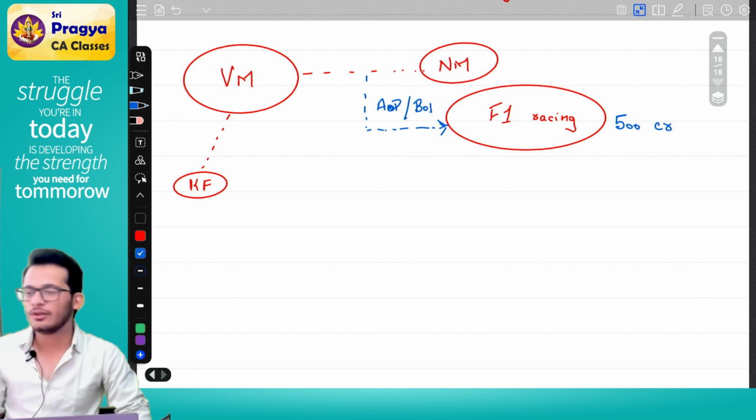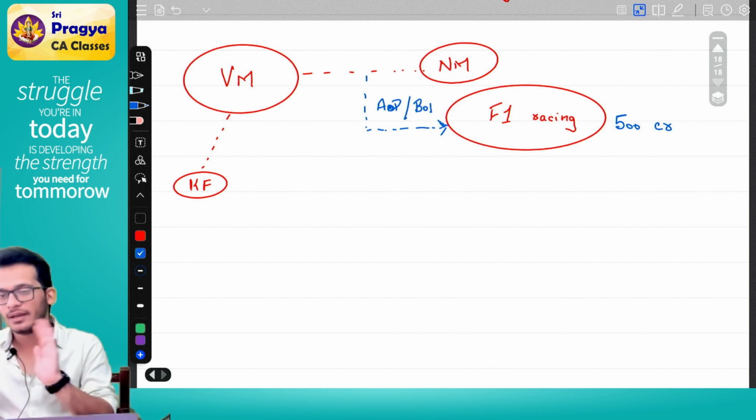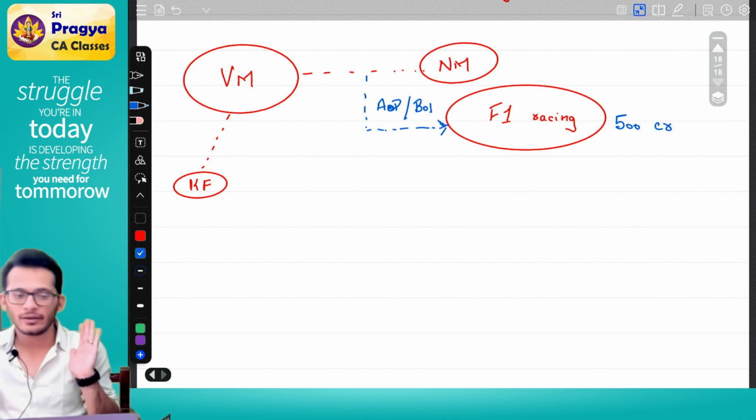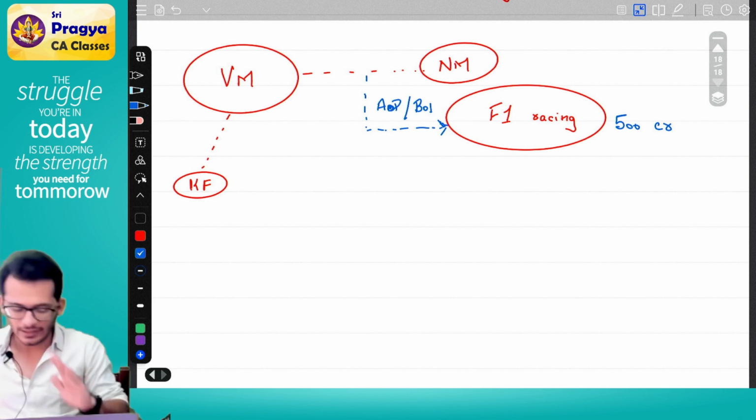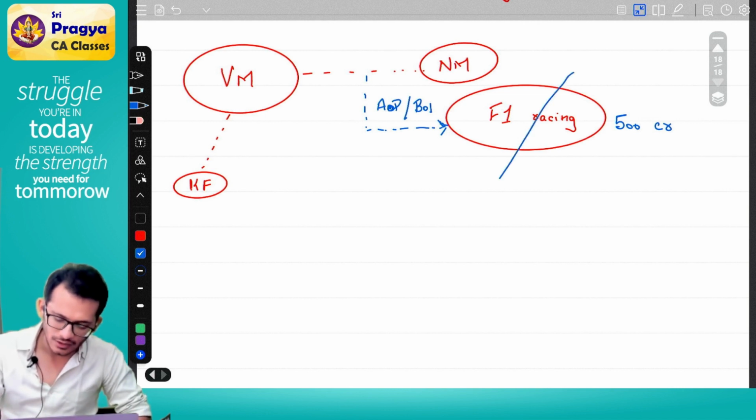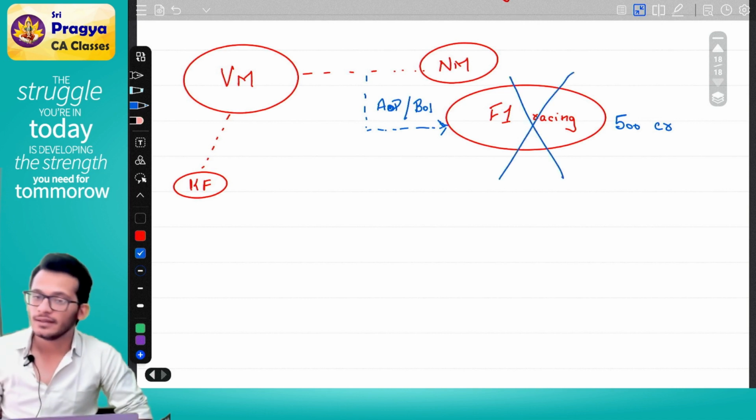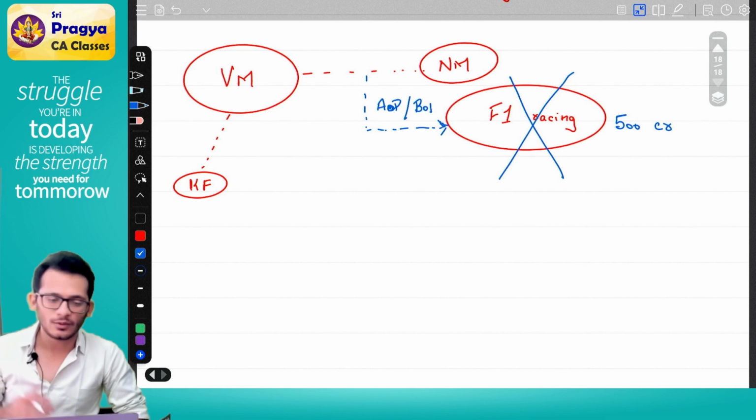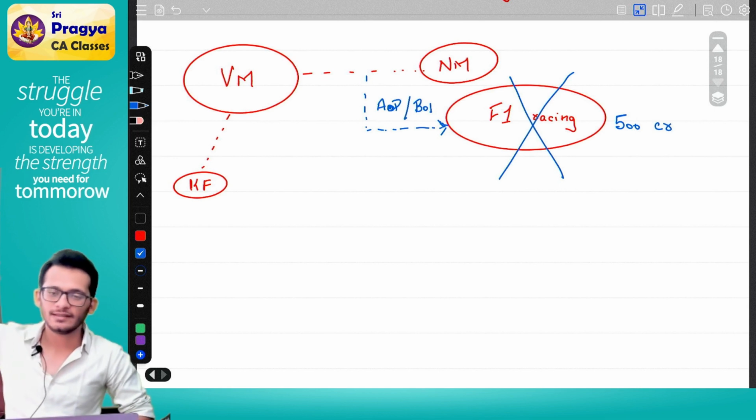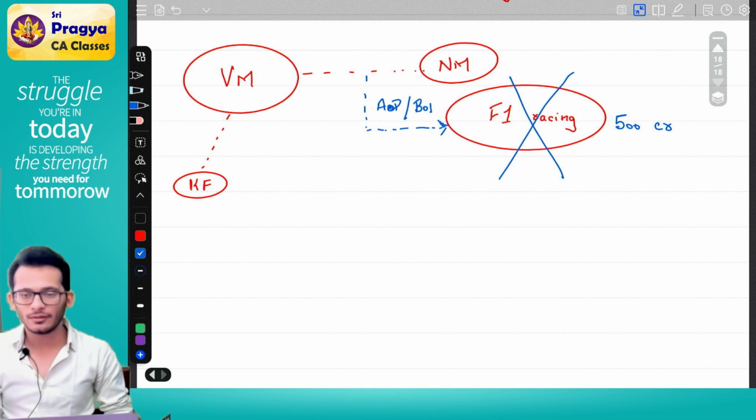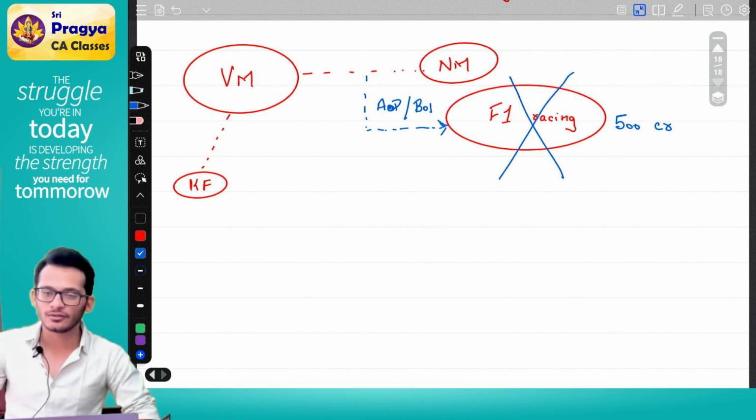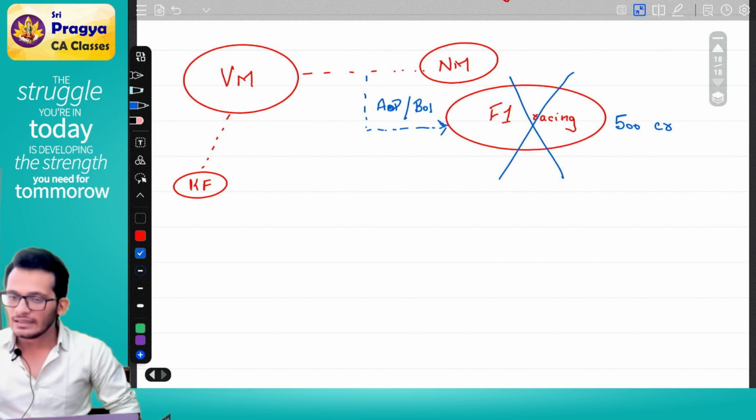What he did is he went to the F1 racing team and said, dear team, I cannot handle you anymore. Because of you, I lost 500 crores. Please shut down. Yes or no? Yes. So Mr. Vijay Mallya went to F1 racing and said, because of you, I lost 500 crores. I want you to shut down. Now, just because F1 racing shut down, the 500 crores to be given is still not given.